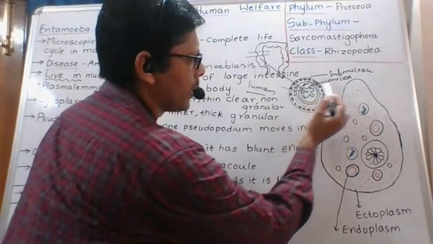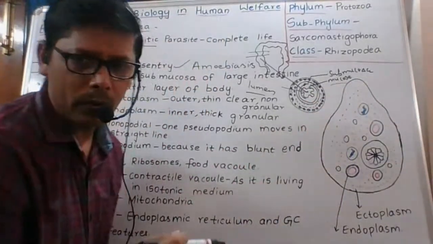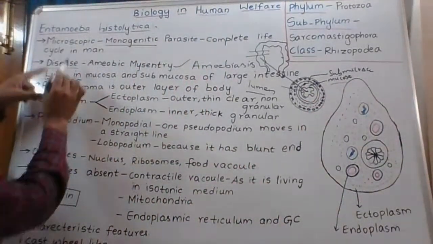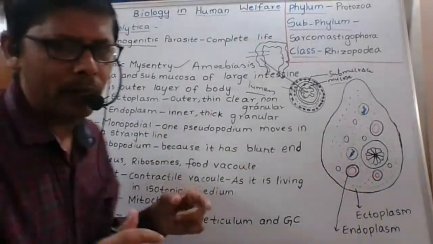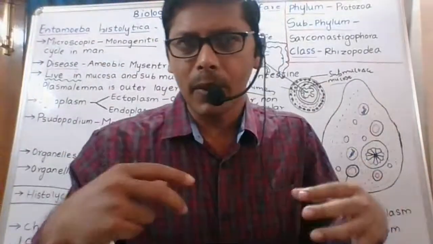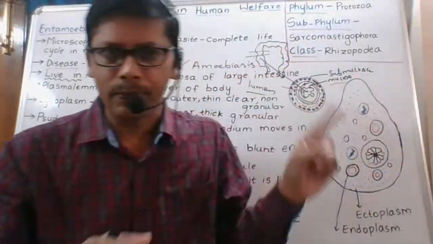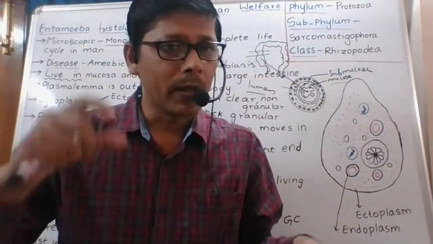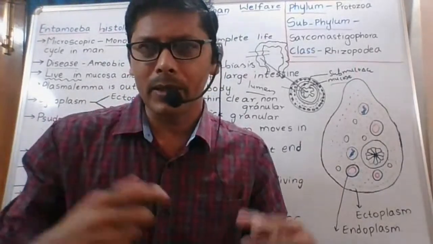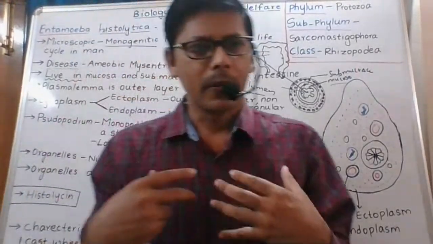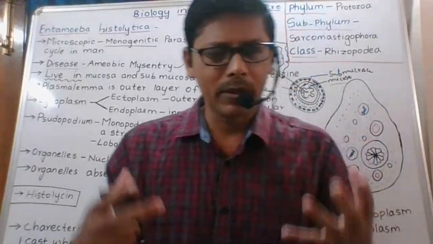Okay, what is this one? Submucosa. And what is this one? Mucosa. Now, Entamoeba histolytica. For example, if a person has Entamoeba histolytica in his body, especially in the trophozoite state, where does it live? You know the location of our heart, our kidney, our brain.